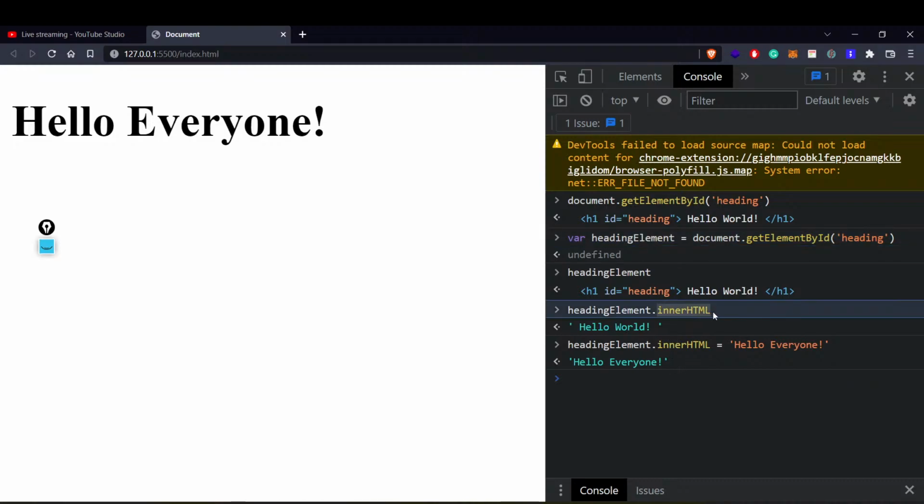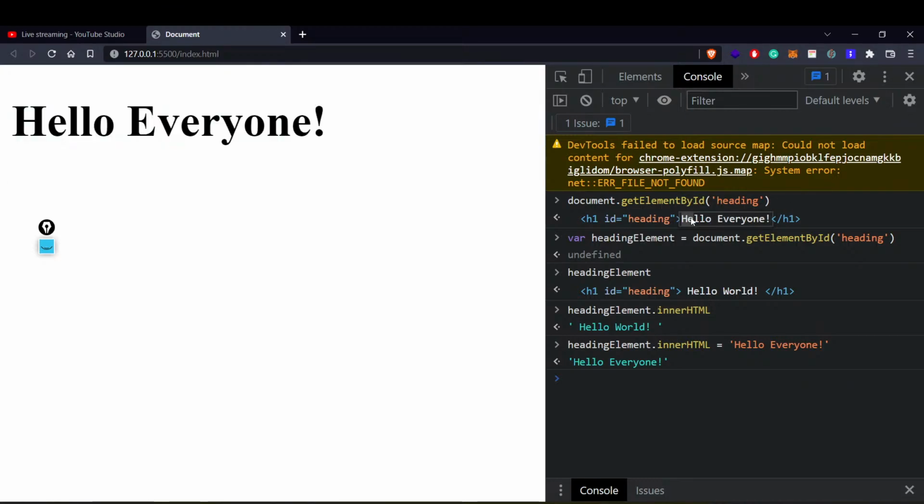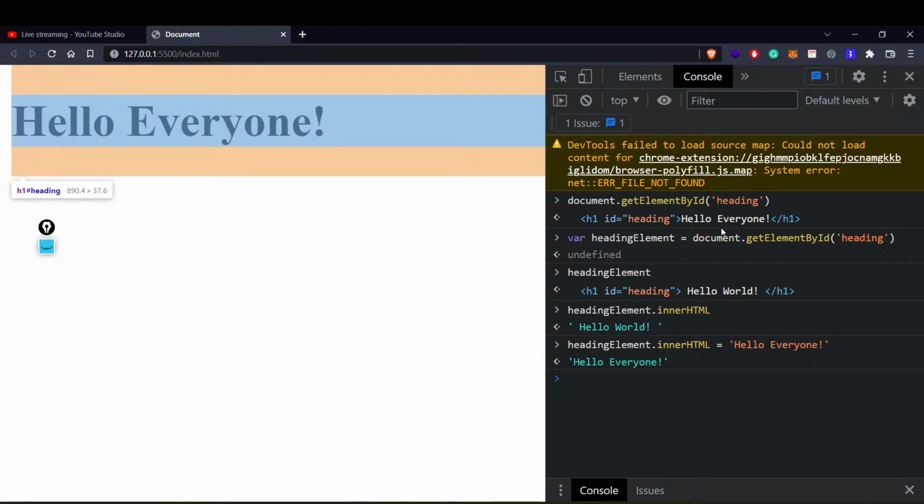So if you tap into that inner HTML, what this will do is, see, this was the whole element, right? The particular tag, then particular ID, then inside the content, and then the closing tag. Now we don't want to change everything in this thing. We only want to change whatever is written inside this element, right? We only want to change this hello world thing, which was initially hello everyone, right? So if I want to change that, how will I do that?